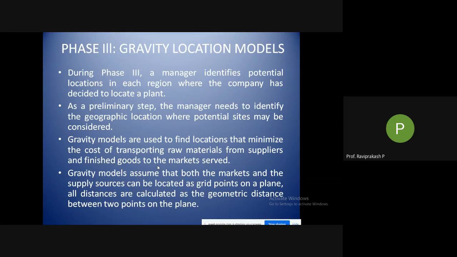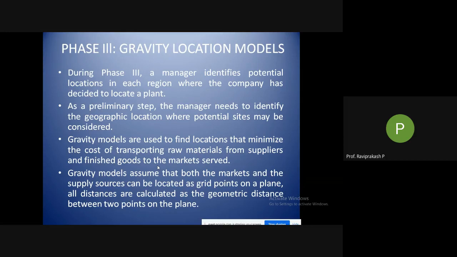So again, you can say a particular region, but we need to look into all these points. Then, as a preliminary step, the manager needs to identify the geographic location where potential sites may be considered. For example, if I finalize a particular region as India, now in India I need to locate particular sites.